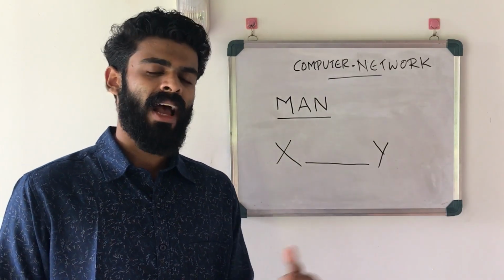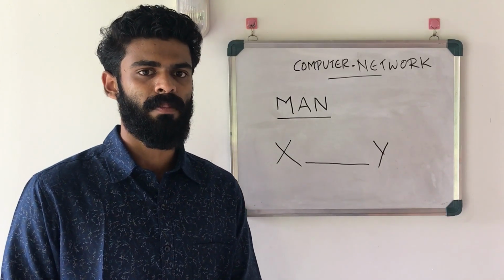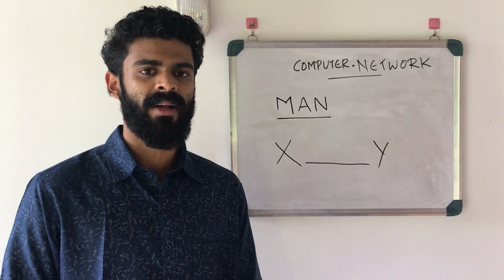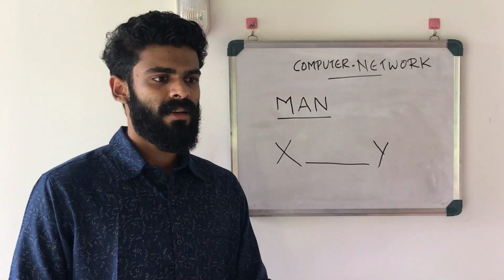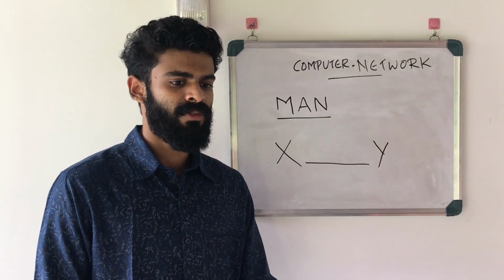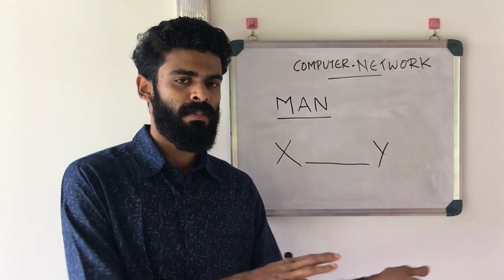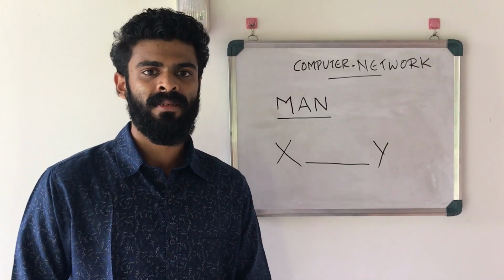It's highly expensive to set up a MAN, and we don't usually see it in personal use. Only for corporate enterprise use do we use MAN. The size of a MAN can be between that of a LAN and a WAN. So that's about MAN. I hope you understand our class.